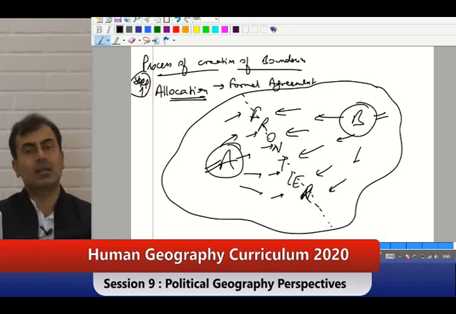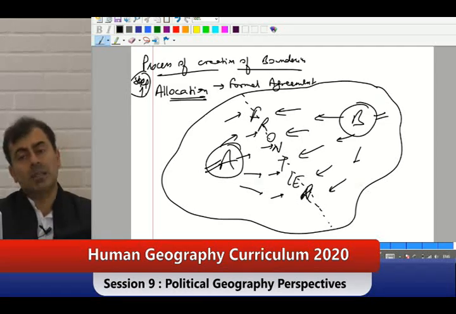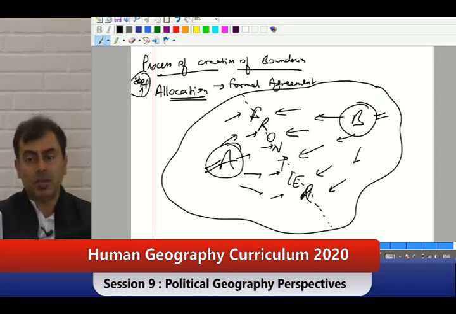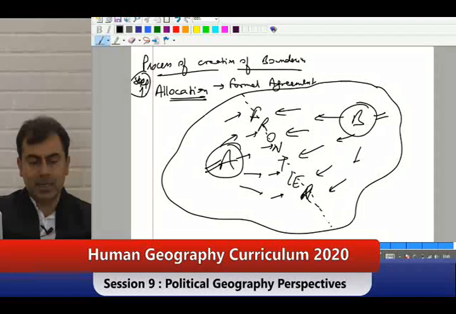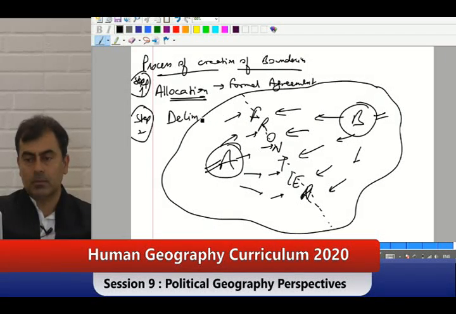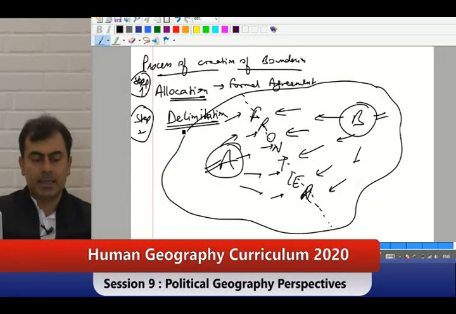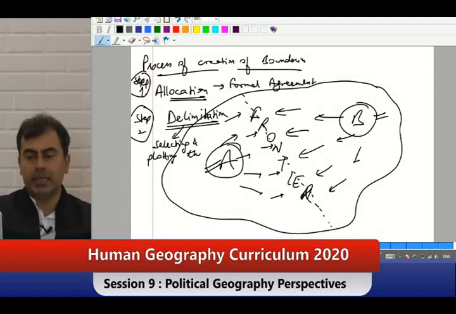First is allocation. So you have to come into formal agreement. Now I have come into formal agreement, but then there must be some way in which I will be drawing that line, because it's an imaginary line. So step 2 is delimitation. Delimitation is selecting and plotting the points, places of allocation.